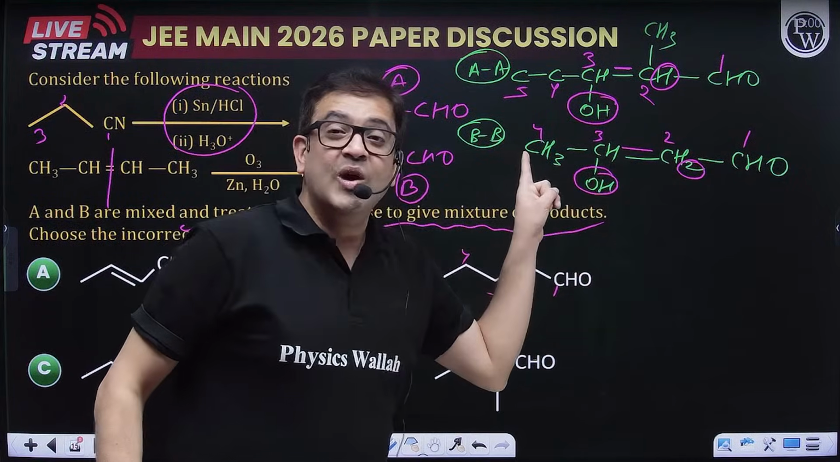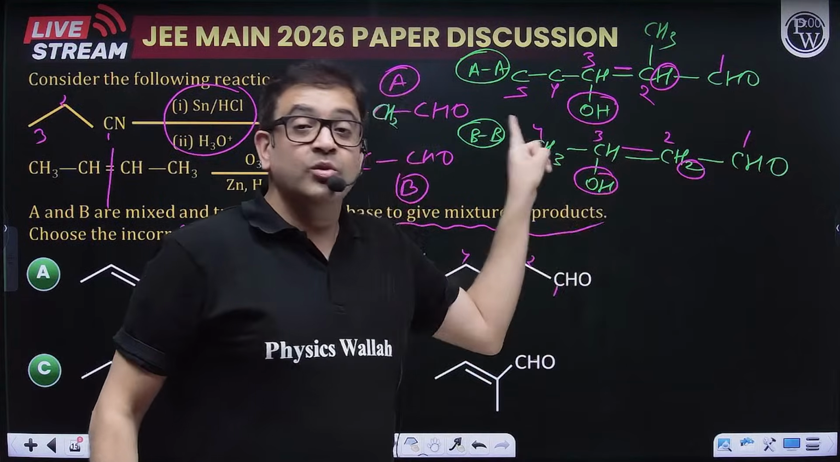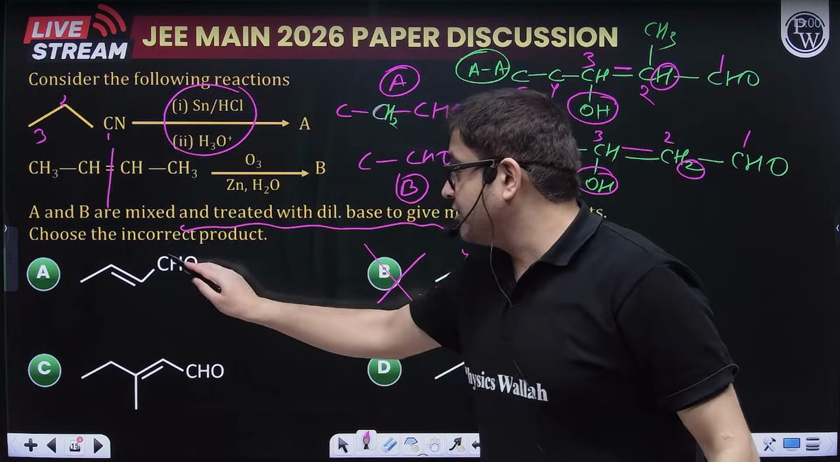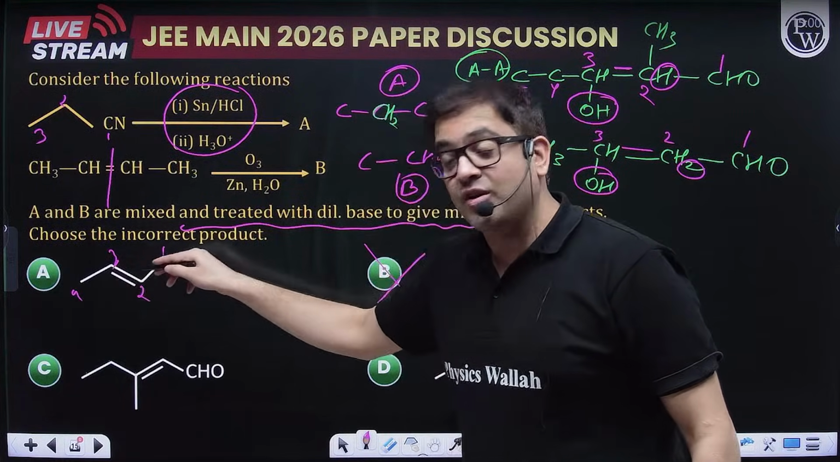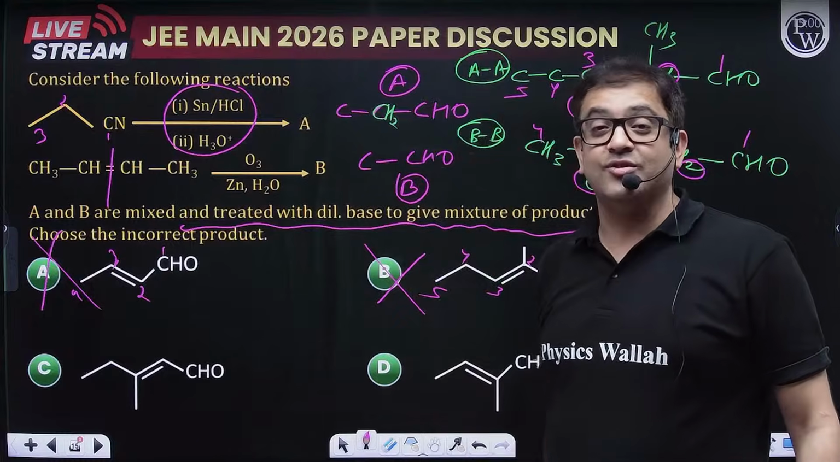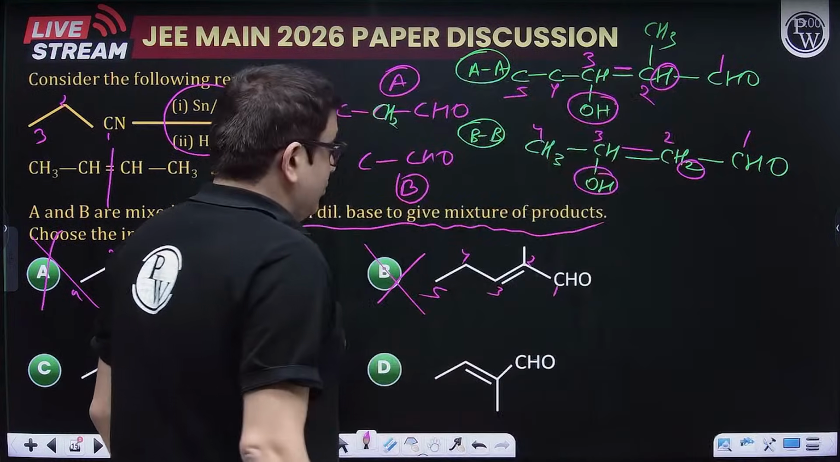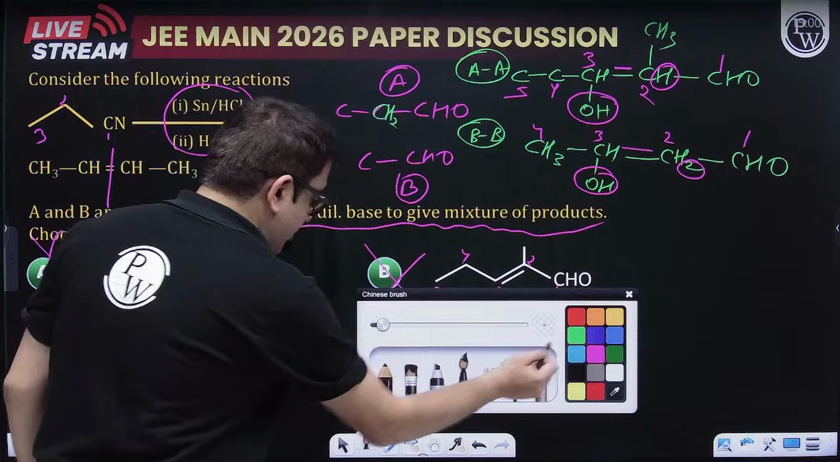So this is a 4 carbon aldehyde with 2, 3 unsaturation. I guess you have got this product also. Therefore this is not the answer. Moving to the cross product. So let us now make the cross product.